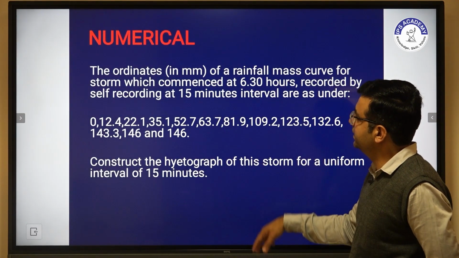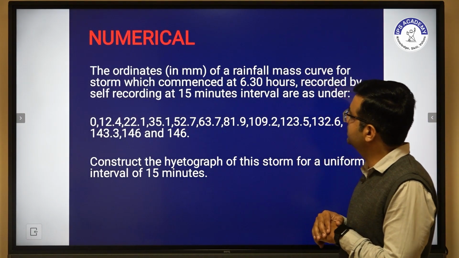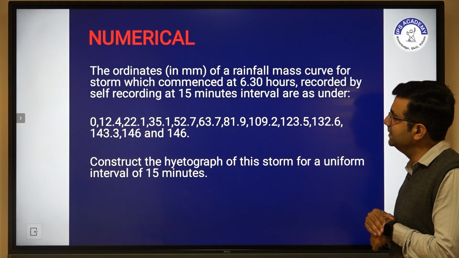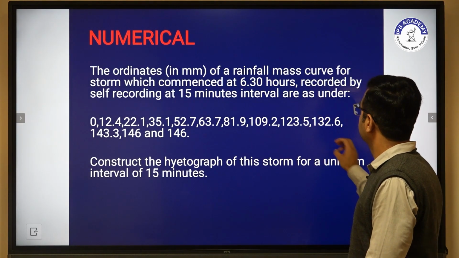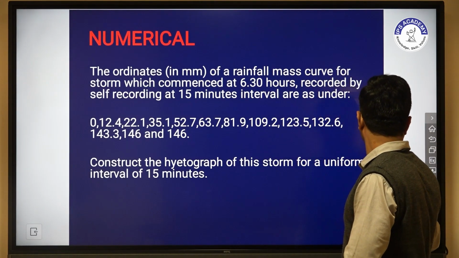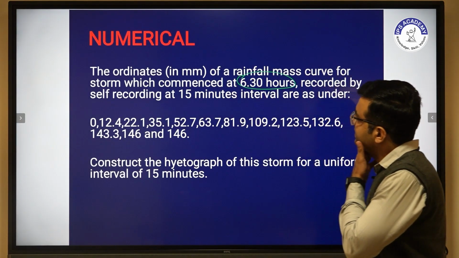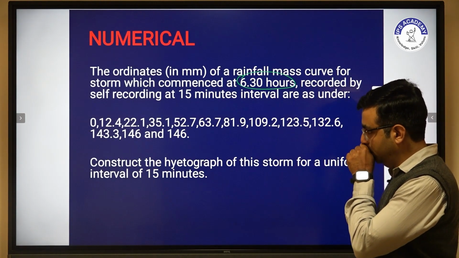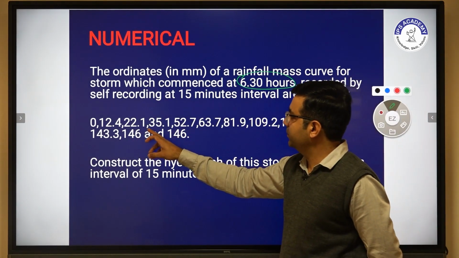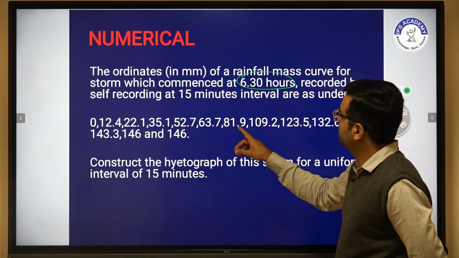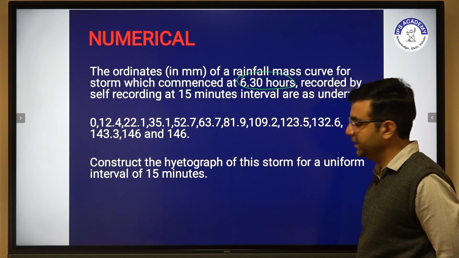With relation to the hyetograph, we have to solve one numerical. The ordinates in mm of the rainfall mass curve are given for a duration of 6:30 hours, recorded by a self-recording rain gauge at a 15 minute interval. These are the readings: 0, 12.4, 22.1. Then construct the hyetograph of this storm for a uniform interval of 15 minutes.